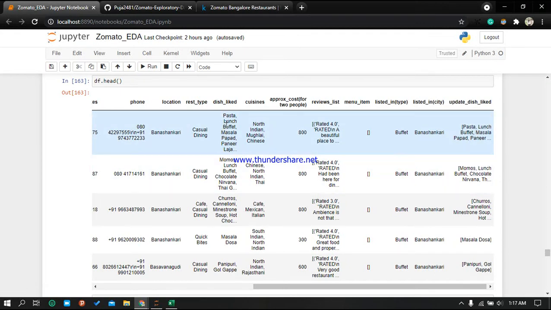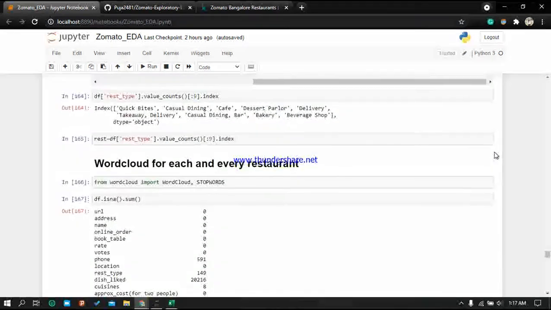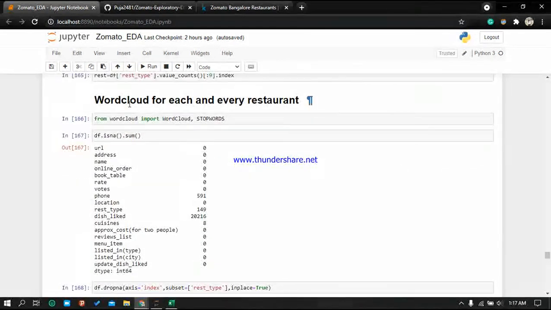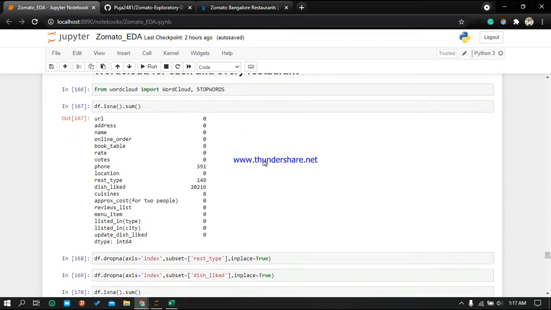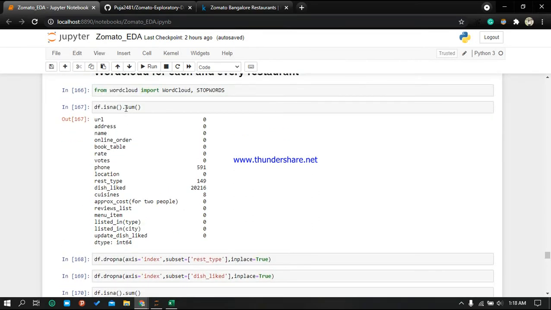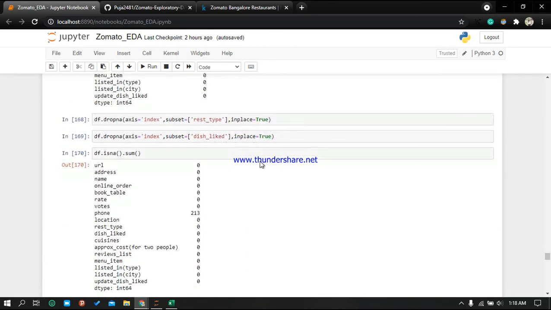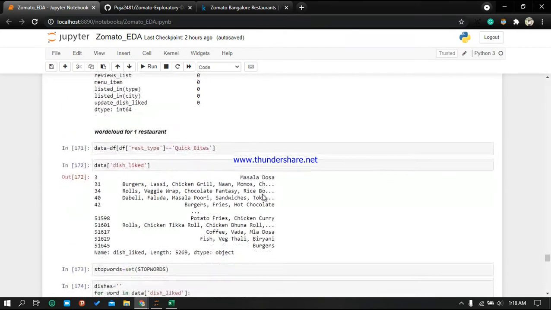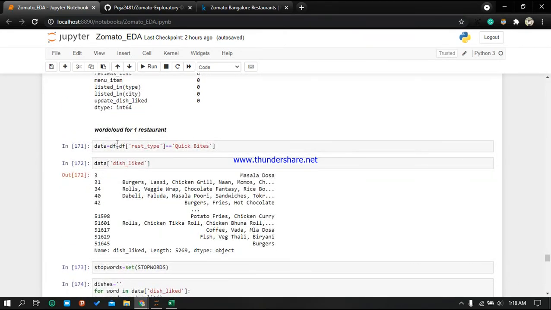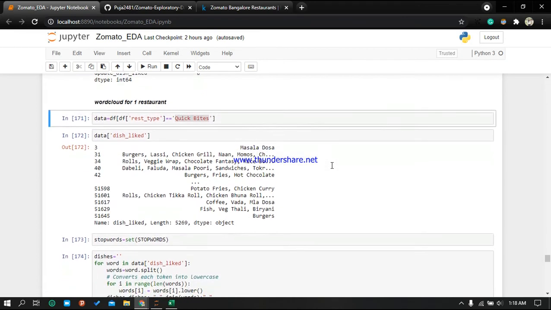This was the dish column, and then I have created it into a list. Then I create a word cloud for each and every restaurant. Here I am calculating the null values, to see which columns contain null values. Then we set the index as restaurant type and dish liked. Here I have chosen Quick Bites. You can take any restaurant, whatever detail you want.